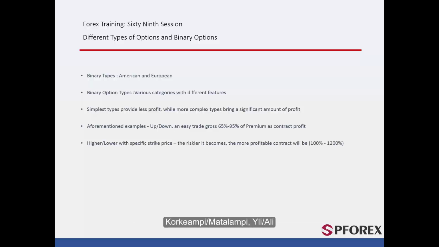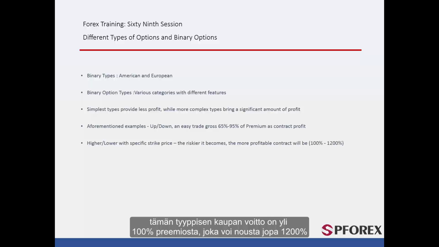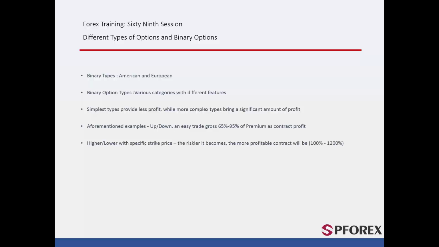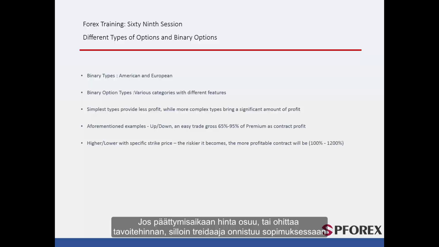Higher or lower, above and below. Due to its intricate case rather than call or put, the payout on this type of trading is more than 100% of the premium. That even rises to 1,200%. In this kind, a trader must determine the strike price or target price. If the price stands on or crosses the strike price at the end of expiration time, the profit is derived. For instance, a trader anticipates that the strike price is 25 pips higher than the current price with a one-day expiration time. If on the expiration time, price stands on or crosses the target price, then a trader succeeded in their contract.